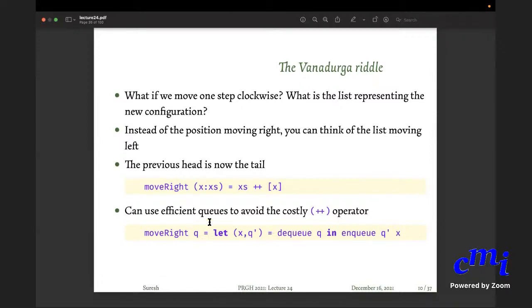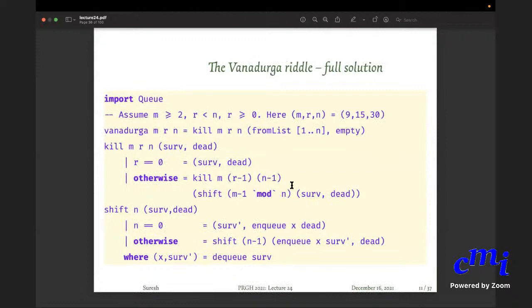Now if you have the efficient queue, then you can avoid the plus operator and do it this way. Move right of q is nothing but let x, q prime equals dq of q. So you dequeue the queue, extract the first head, and then you enqueue it, you put it at the end. That's all. You are not actually doing the plus. Once you have this idea, then the Vanadurga problem, as I call it, is simple. I mean, not simple, you have to get an idea, but I want to move on to other topics. This is the key idea: you dequeue something and then you enqueue. So the queue is very crucially used here to get an efficient solution.